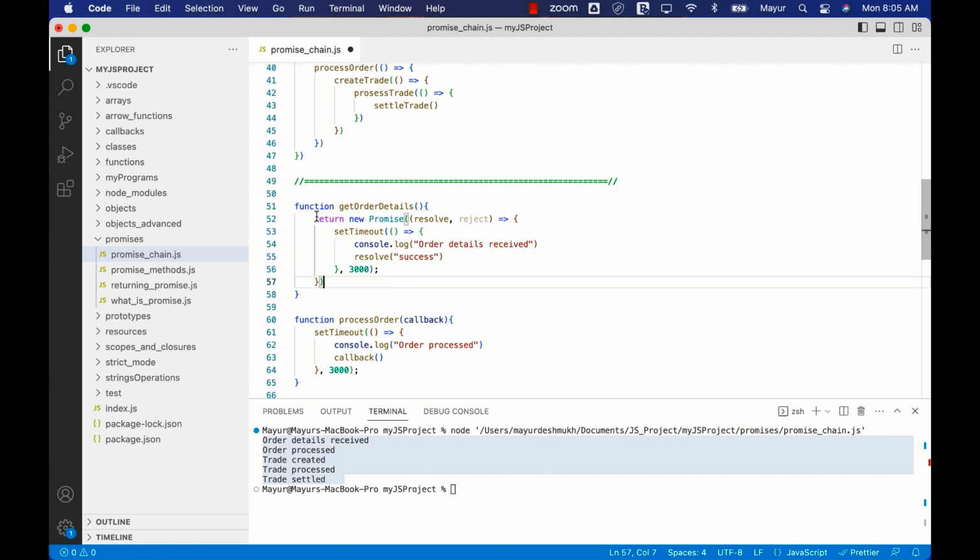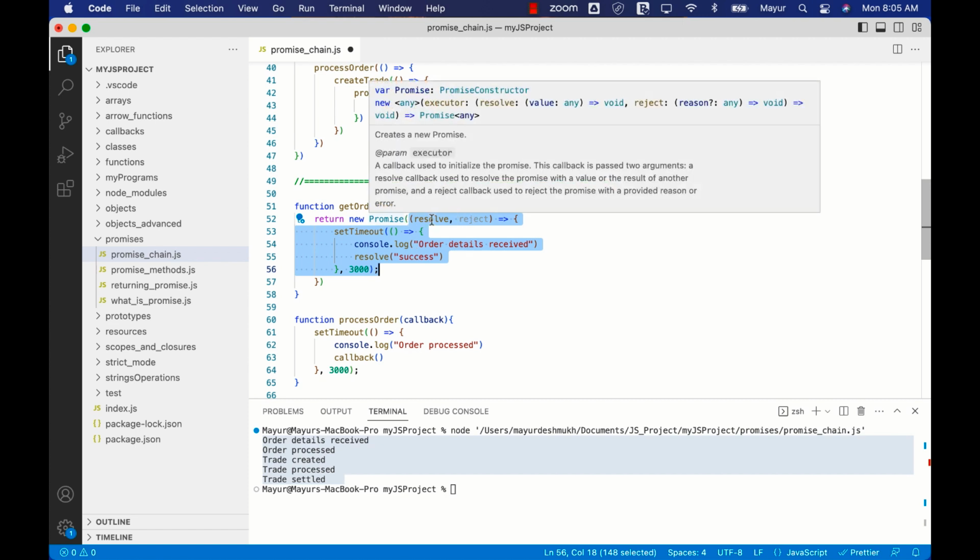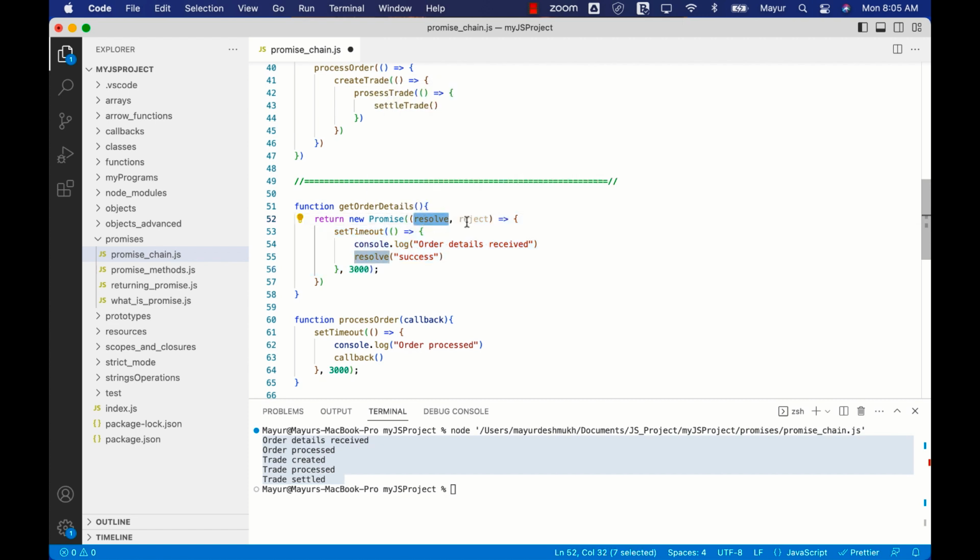What did we do? We used the return keyword, we are returning a new promise. We know there is a callback function over here that we add, which takes two arguments. One is resolve, another is reject, and setTimeout is the same one that we are using to simulate this async behavior. After 3 seconds, it will print order details received in the console and the promise will be resolved.